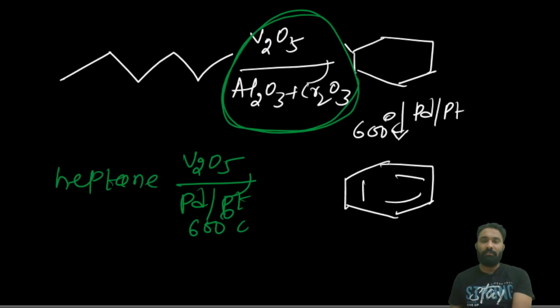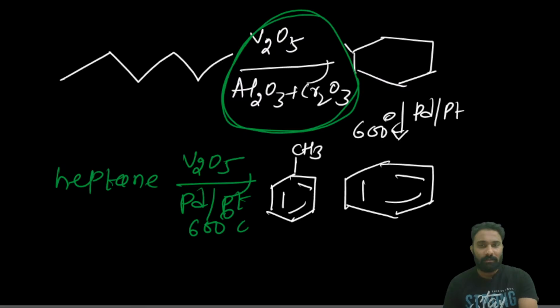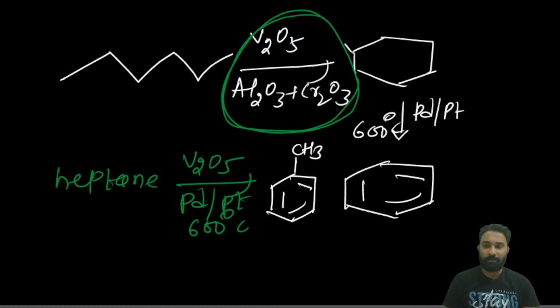Toluene. Why are we getting confusion? Toluene, right? The 6-membered ring will be converted into benzene and the remaining will be the CH3. This is toluene. Simple. Methyl benzene, toluene. No, not anisole. Anisole has an ether functional group. Correct, toluene.